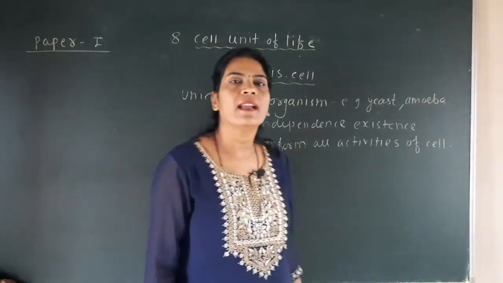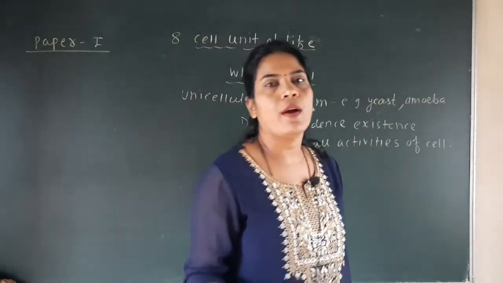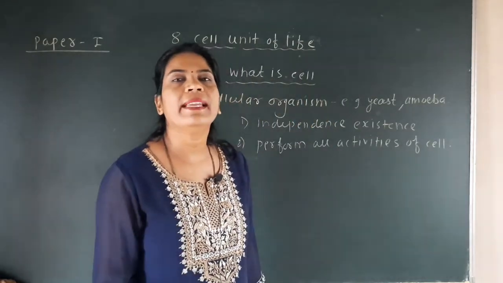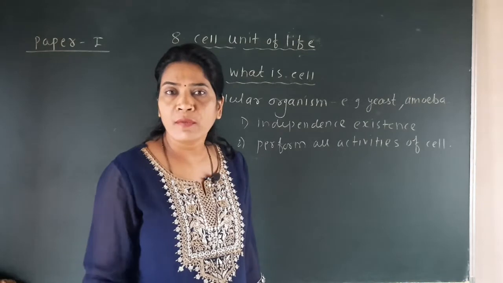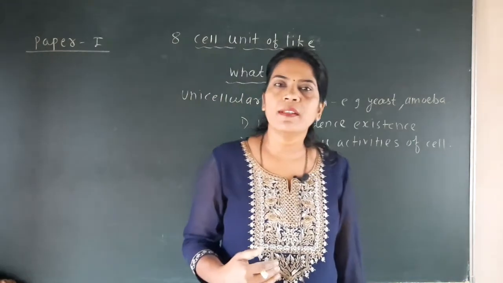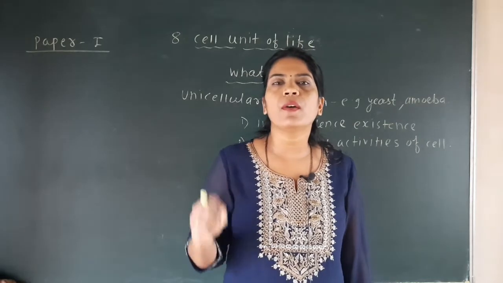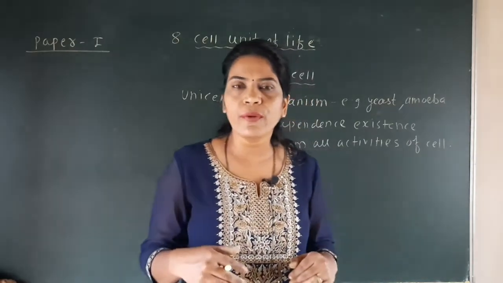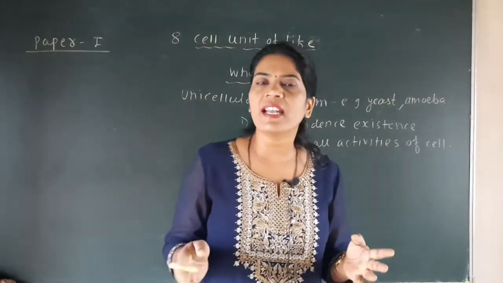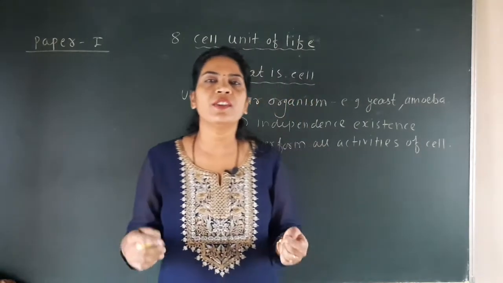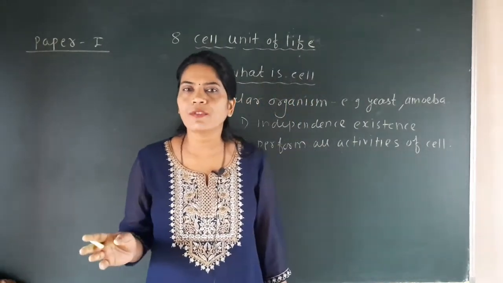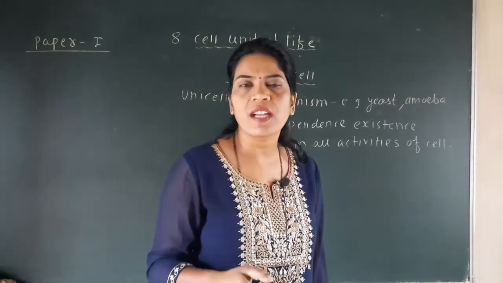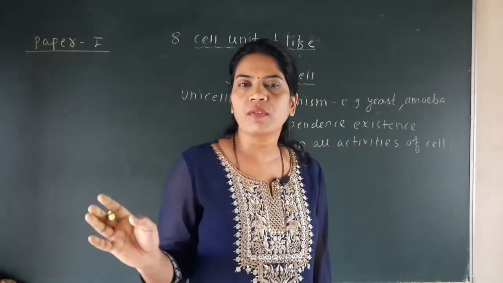And the second point is that the single cell of that amoeba or that yeast performs all the activities of life. Then what is meant by all the activities of life? That means to survive, that particular amoeba or yeast has to get food, that we call nutrition. So ingestion of food, after ingestion that food gets digested, after digestion all the food gets distributed to all parts of the body or all parts of the cell. Then there is another living process called circulation, then excretion, then nervous coordination.